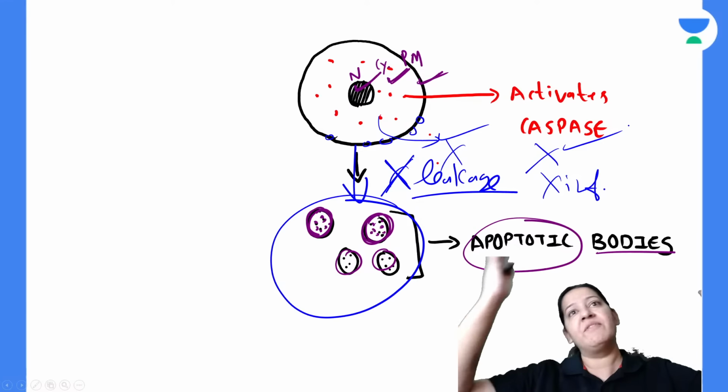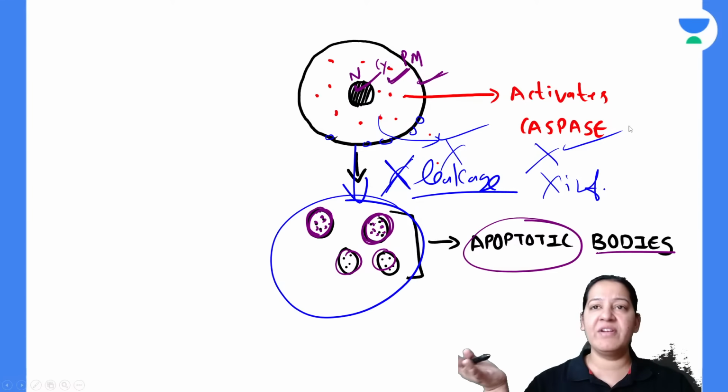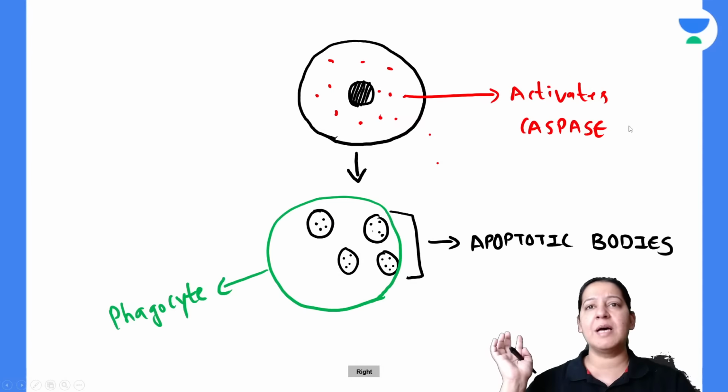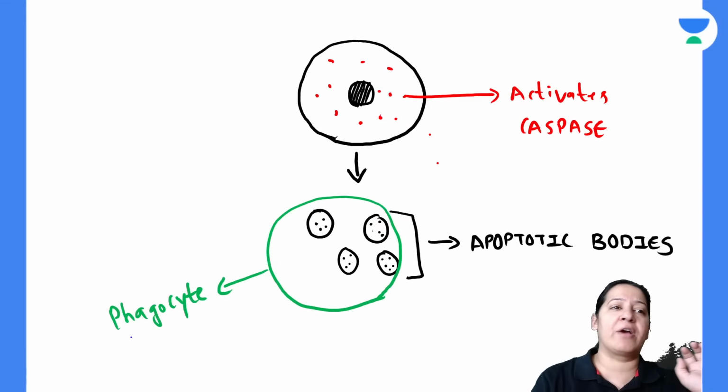So all the cytoplasm will leak out. On bursting, the cytoplasm will leak out, so it will cause inflammation. And in the end, the last step, a phagocyte will come.